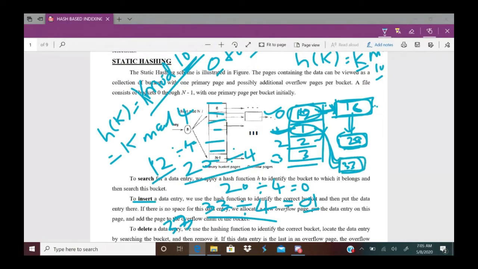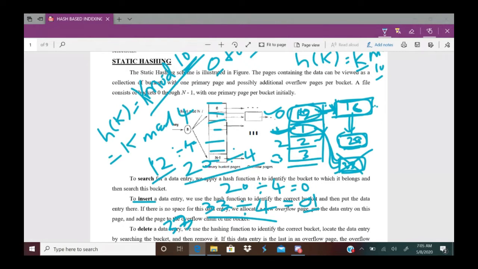In that chain 33 is found. Now this 33 is deleted, and we continue with the process. This is static hashing: how search, insert, and delete are done.